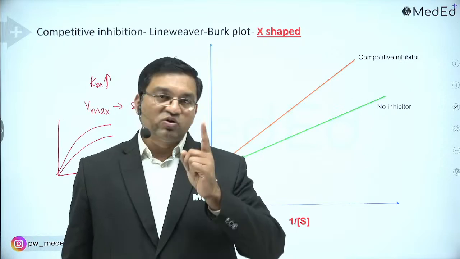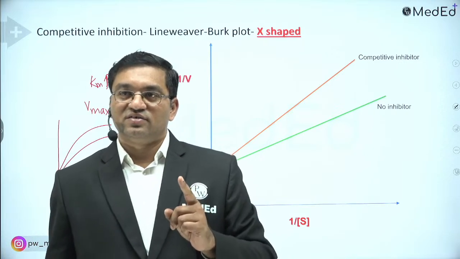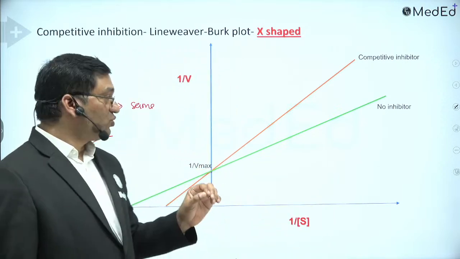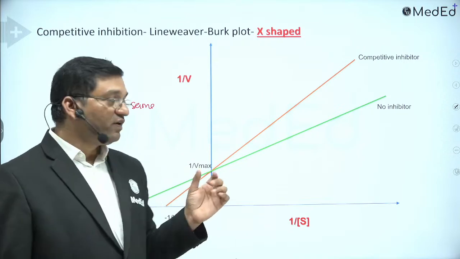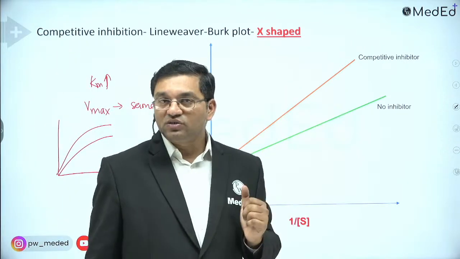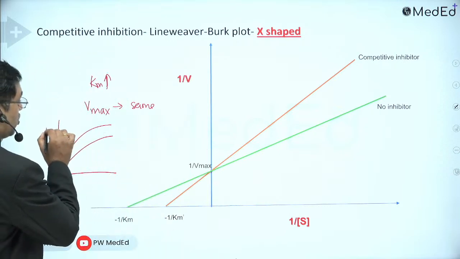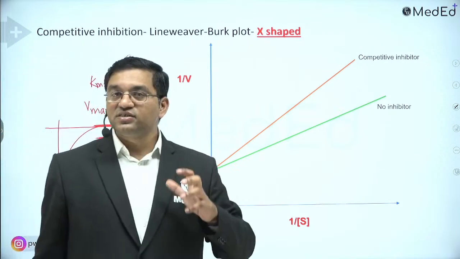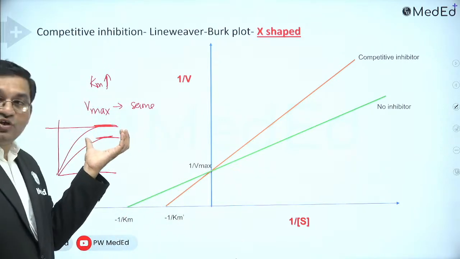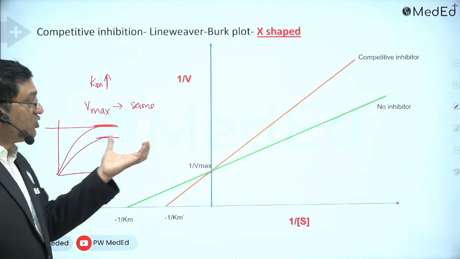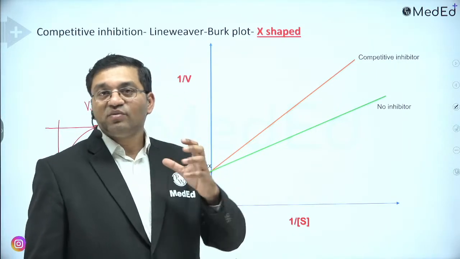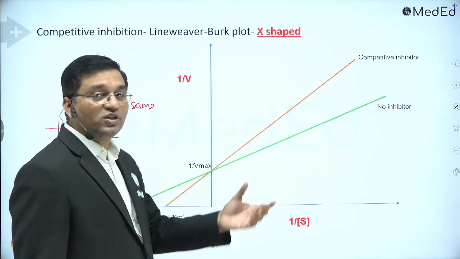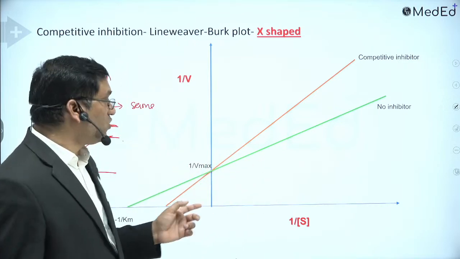It has one important advantage: you can calculate Km and Vmax at lower substrate concentration. Every time in a practical setup it is not possible to achieve the saturation level. You can draw the graph at the lower concentration of substrate. That's why the Lineweaver-Burk plot is used.